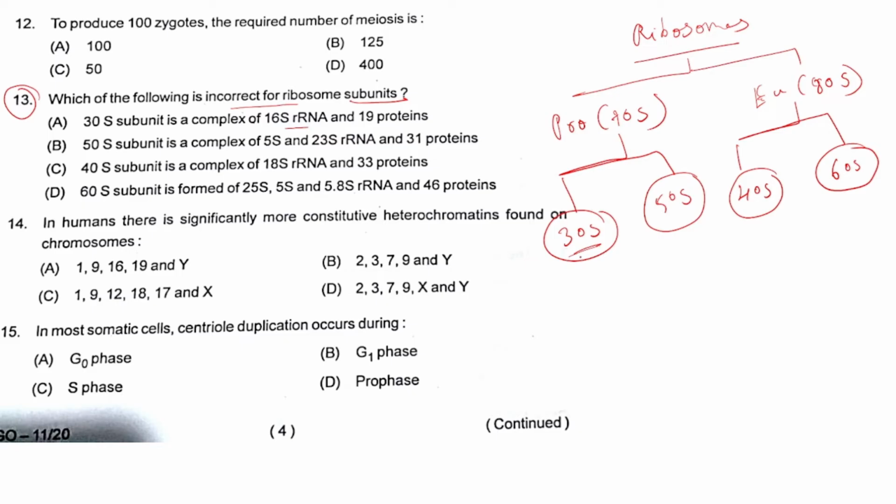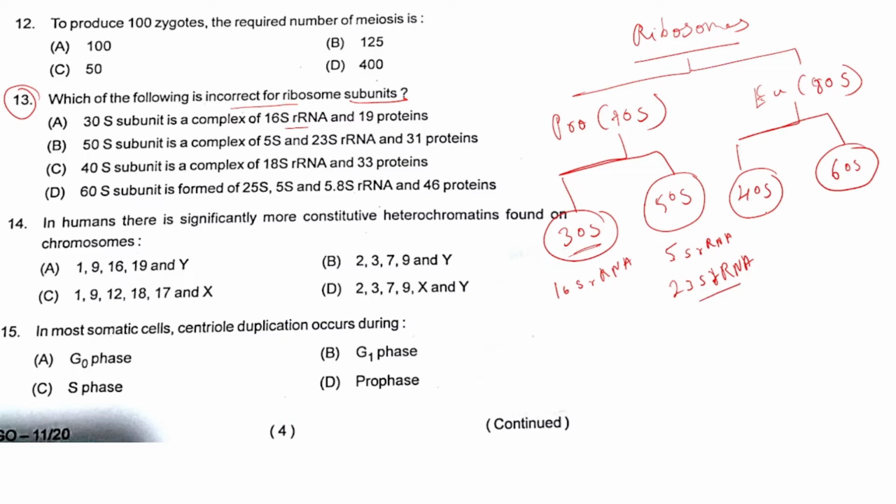The 30S subunit of the 70S type of ribosome is made up of 16S rRNA. The 50S subunit is made up of 2 rRNAs, that is the 5S rRNA and the 23S rRNA.